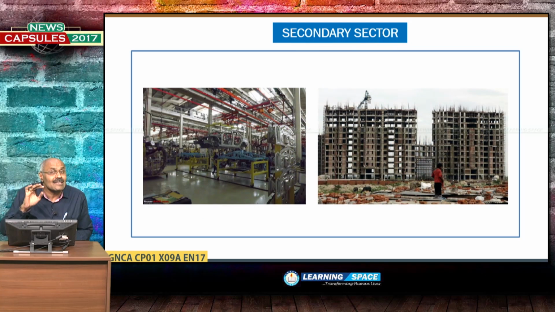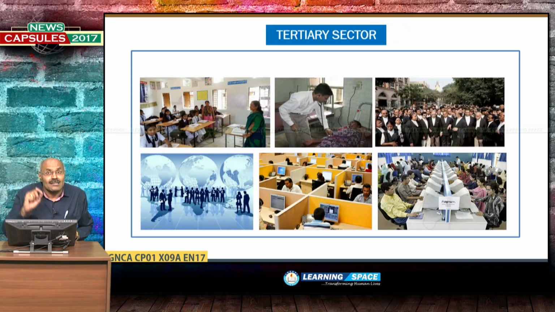Then the second one is the secondary sector. By using natural products, you transform them into some other products. So this is the secondary sector. Basically, the manufacturing sector as well as construction constitutes the secondary sector. The tertiary sector is basically the service sector. This is teachers, doctors, lawyers, then the information technology sector. So these are all examples of the tertiary sector.